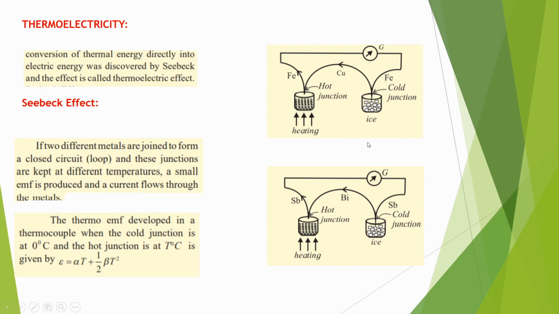Similarly in the other diagram there is antimony and bismuth, these are the two junctions, again kept at two different temperatures, the hot junction and the cold junction. Due to the temperature difference a small EMF is developed and a current flows through it. So that is the explanation for the Seebeck effect.